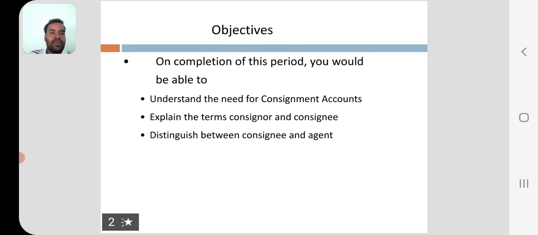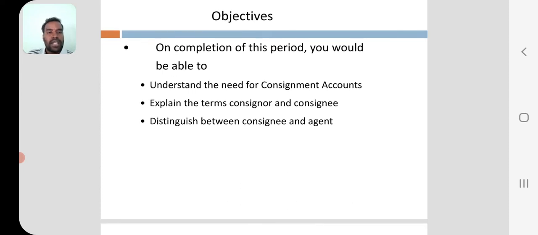So, see here the objectives. On completion of this period, you would be able to understand the need for consignment accounts, explain the terms consignor and consignee, and distinguish between consignee and agent.